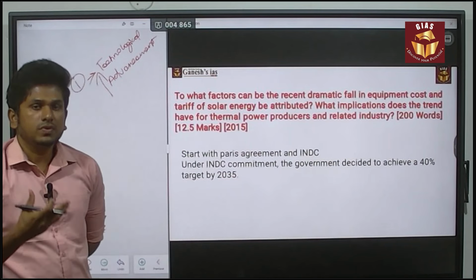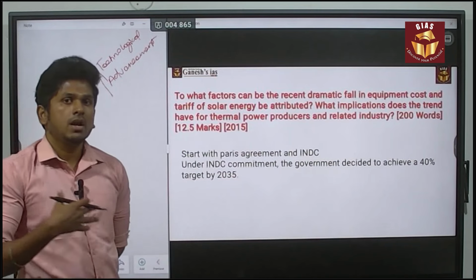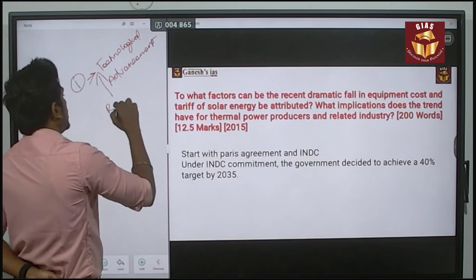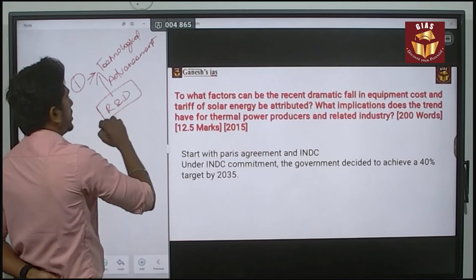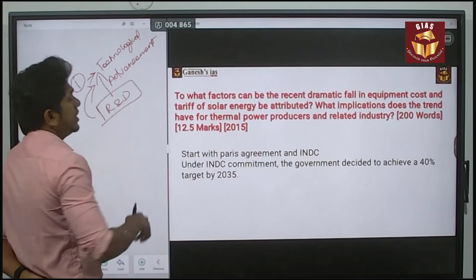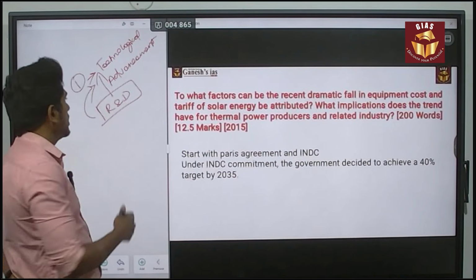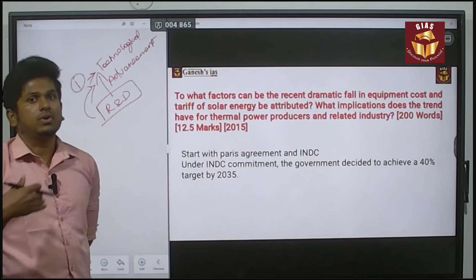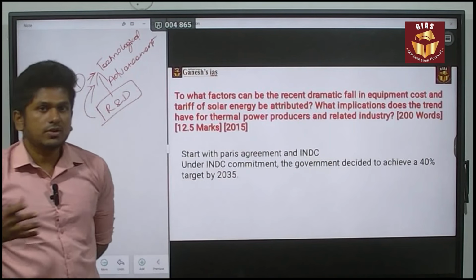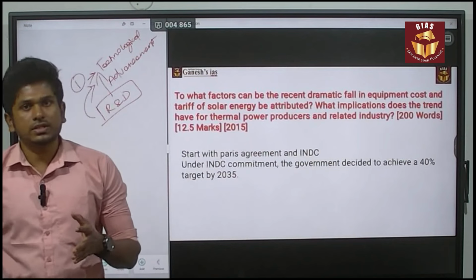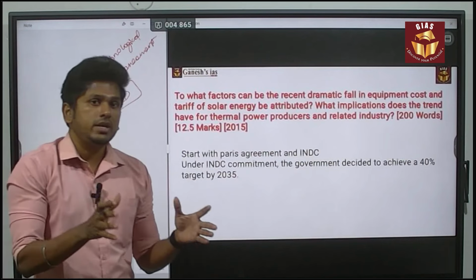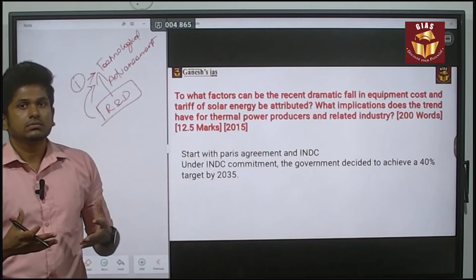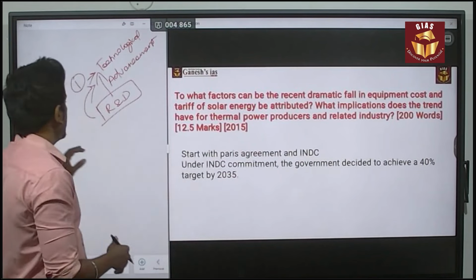There is huge investment in solar energy, and due to that there is huge growth in R&D related to solar energy, which leads to technological advancement in the sector. That led to the price fall. Huge investment and huge production lead to benefits like competition also happening. All these things lead to price reduction.